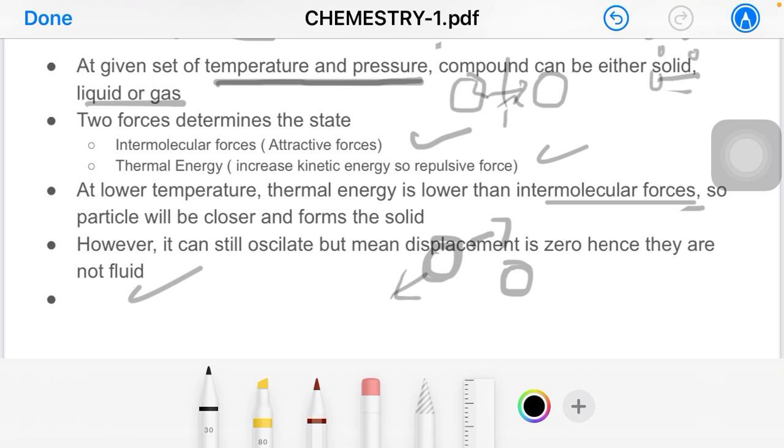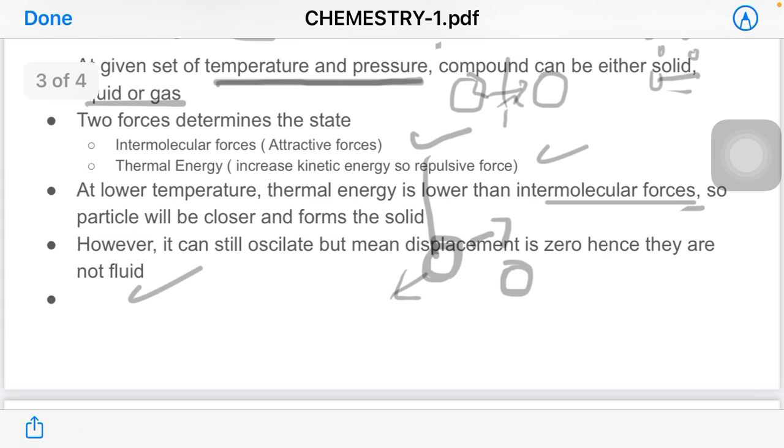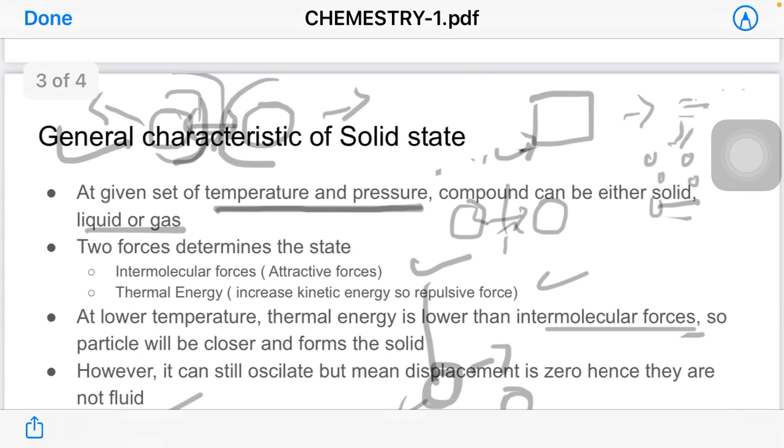So what we have discussed today is, first, the introduction and, second, the characteristics of the solid states. The later topics we will discuss in the next video. Thank you for watching.